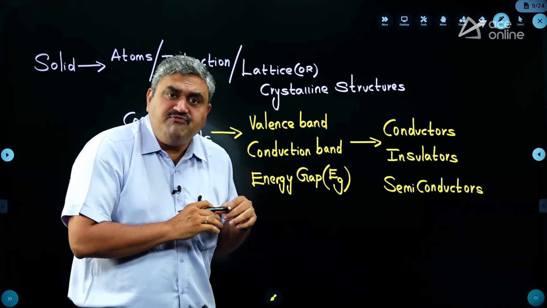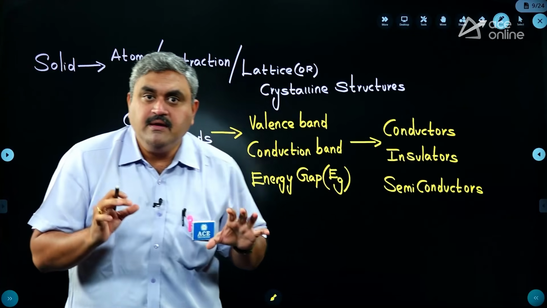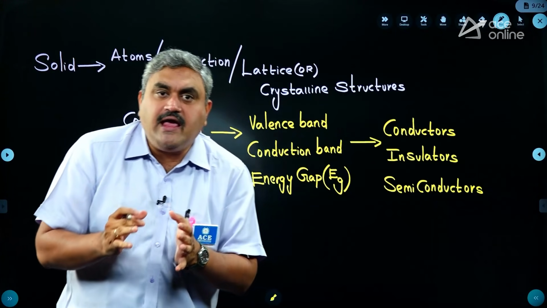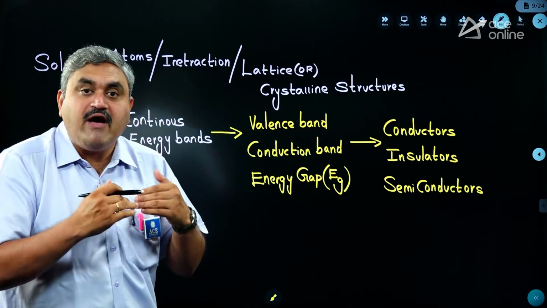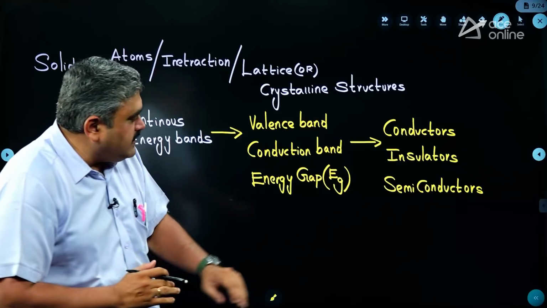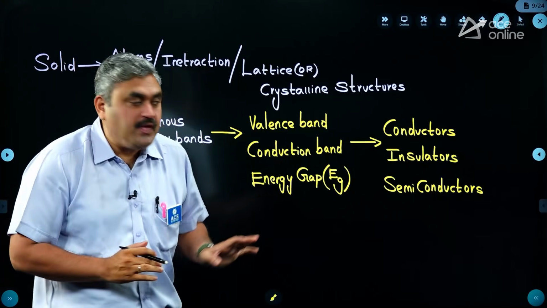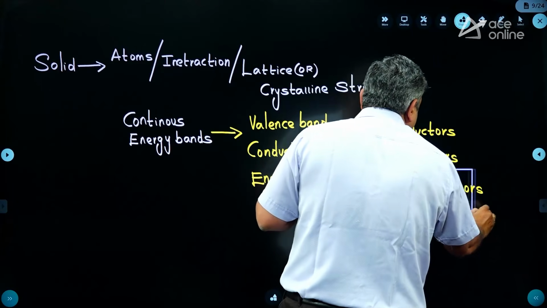If the band gap is very, very high, it's an insulator. And if the band gap is very limited, that means if you give some external energy, then there is a chance for your charged particles to move from valence band to conduction band and then go for a conduction. That part is what we are calling as a semiconductor. Now, this is where your actual semiconductor theory will start.